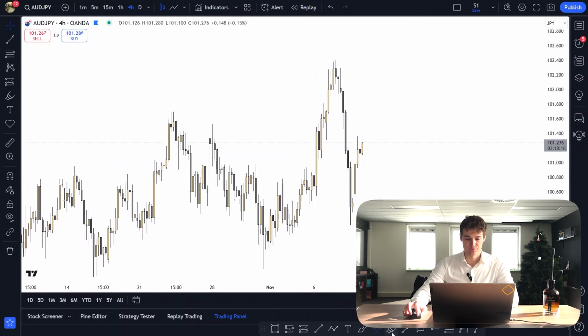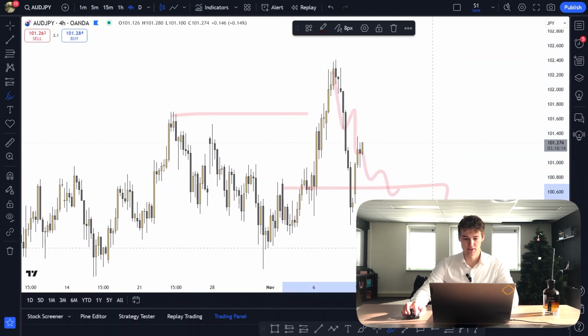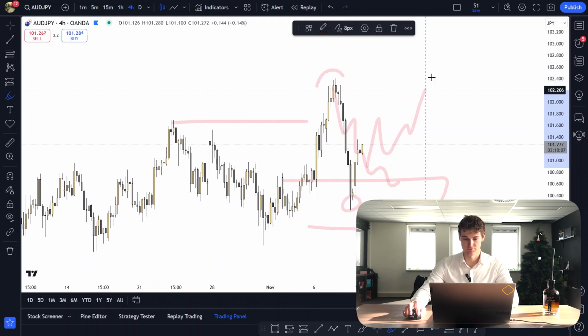AUD-JPY, so once we had that break to the upside, the expectation was basically to trade all the way back to demand. Now that we're in demand, we can look for longs with the expectation of taking out this high. So you can look for longs right now.